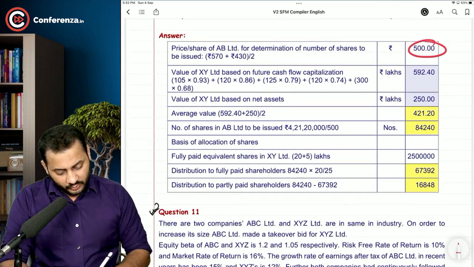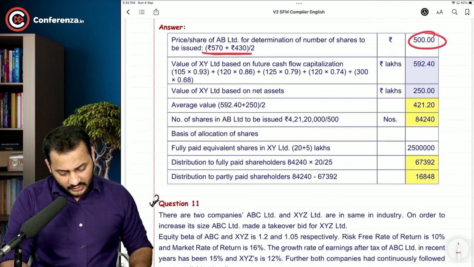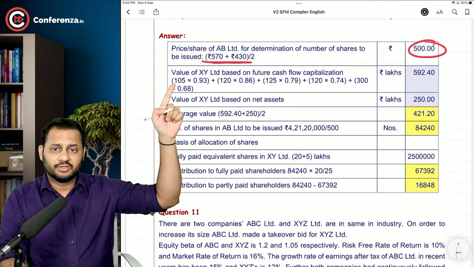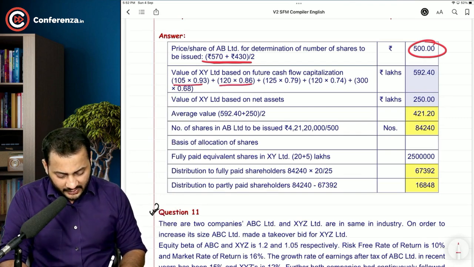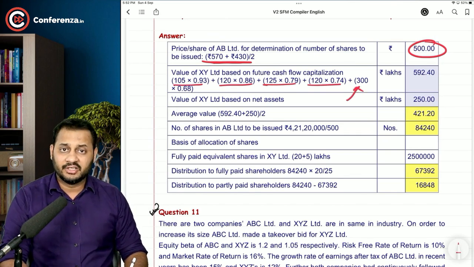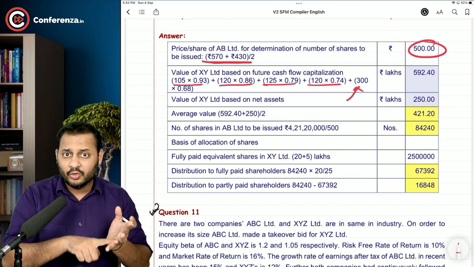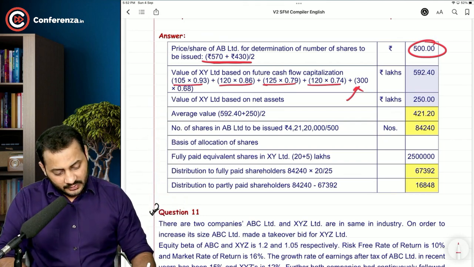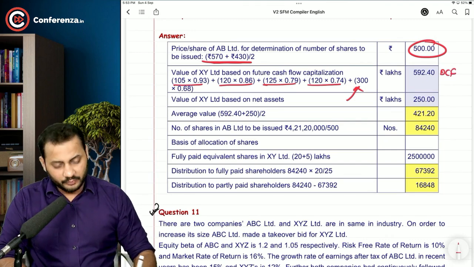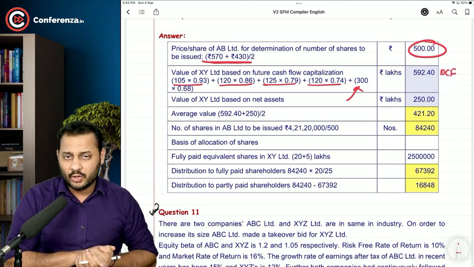This is the 500 rupees average price that we had calculated. Then we will do this calculation of discounted cash flow. You can see every cash flow has been multiplied with the present value factor, and straight away in the last part we have taken 300, which includes the 5th year cash flow and the terminal value discounted at this 0.68. So this is the net discounted cash flow, present value according to discounted cash flow method.